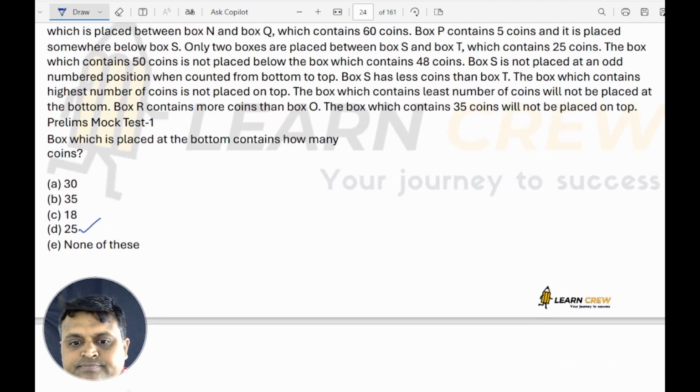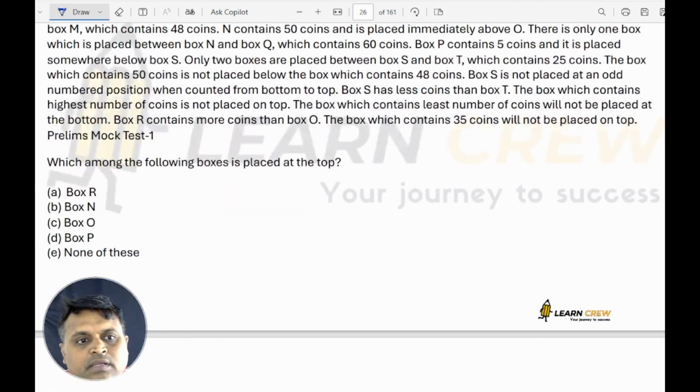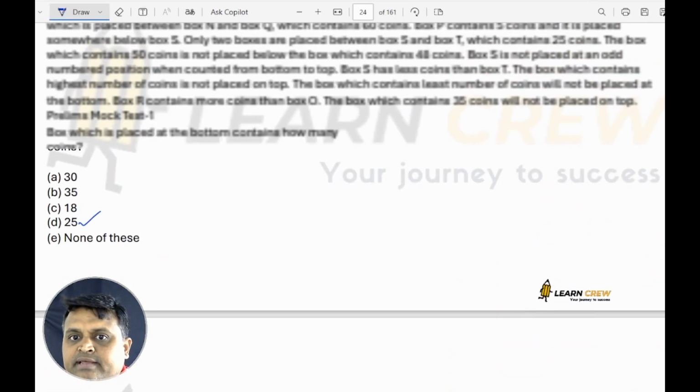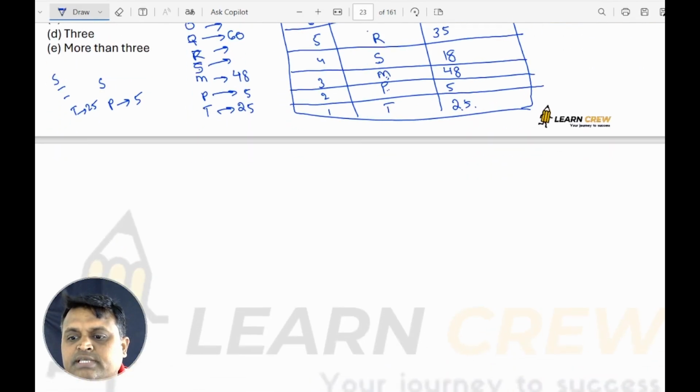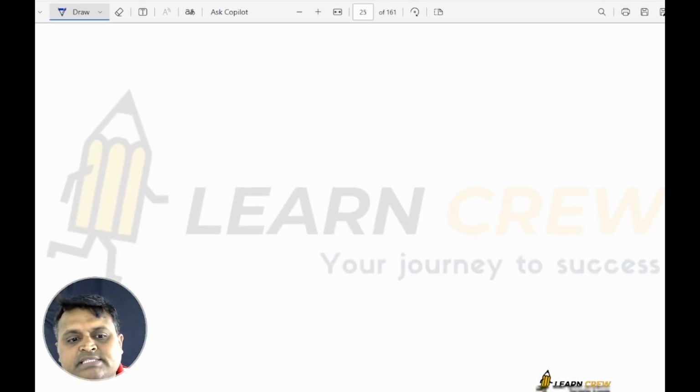Next. Which among the following boxes is placed at top? At top, we have box N. So box N is the answer.